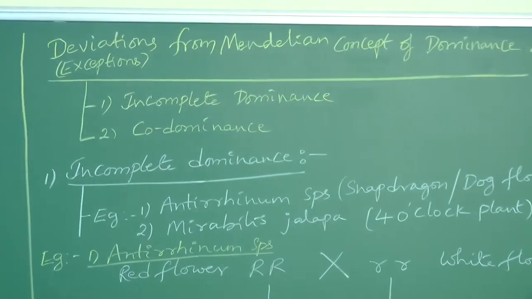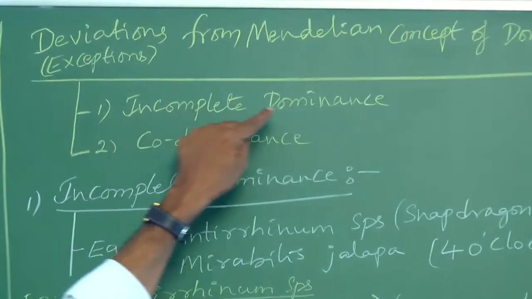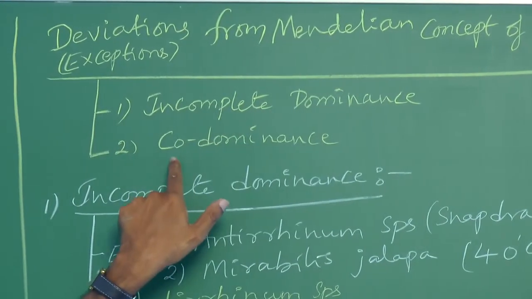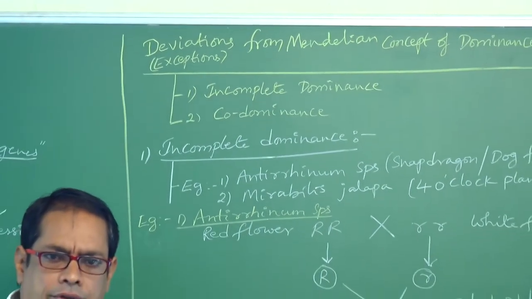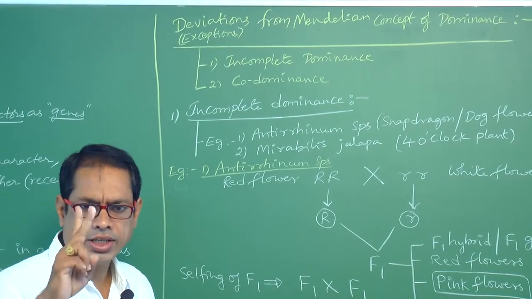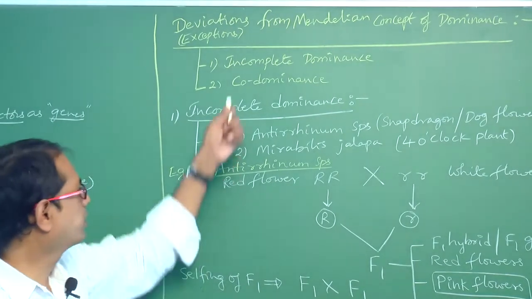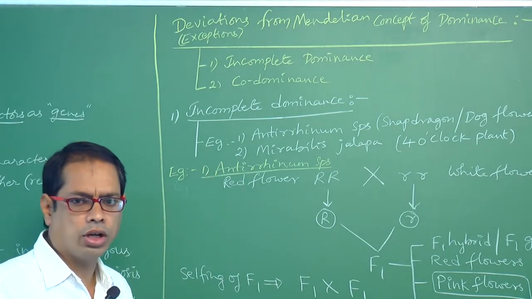How many deviations are there? Two are there. One is incomplete dominance. Second one is called codominance. How many deviations are there from Mendelian concept of dominance? Two. One, incomplete dominance. Second one, codominance. Right. One by one we have to explain. We have to learn one by one.